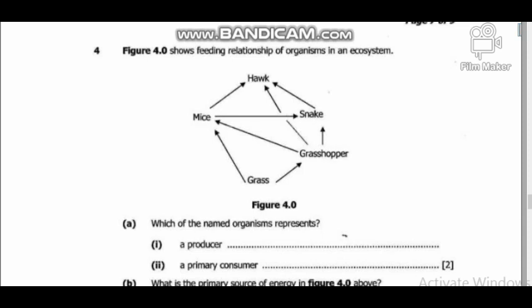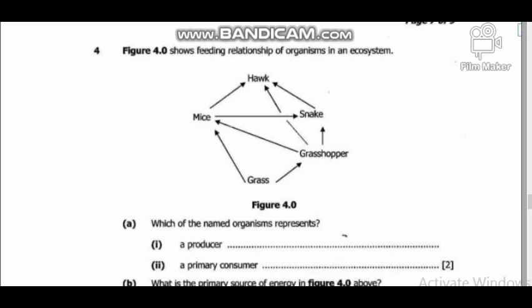As we are able to see on the diagram, we can see what the food web of the ecosystem looks like. We have the mice, we have a snake, we have grasshopper, and we have grass. We need to understand that everything in the ecosystem is dependent upon each other, and that the primary source of the energy in the ecosystem is the grass. So in this case grass becomes the producer of whatever energy is going to be used in the ecosystem. This is very important.